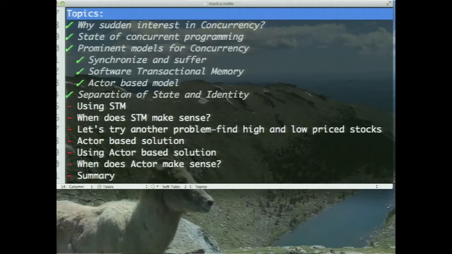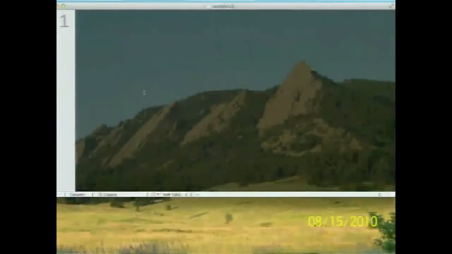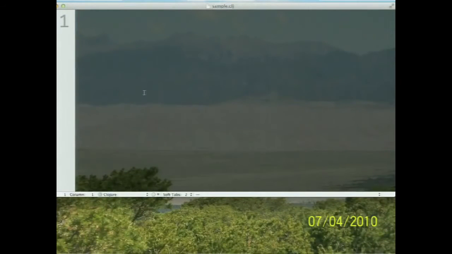Now you say, what is a transaction? Well, a transaction is where your code runs in what I would like to call a cone of silence. So whatever happens in the cone of silence, nobody knows about it until you reach the end of the transaction, and either you commit and others can see the change you made, or you roll back and as if nothing happened, it just evaporates. So the point really is that transactions run in a cone of silence. Now, STM has been around for a while, by the way, but this was introduced into the JVM by Clojure. When Rich Hickey created Clojure, he implemented that into the language.